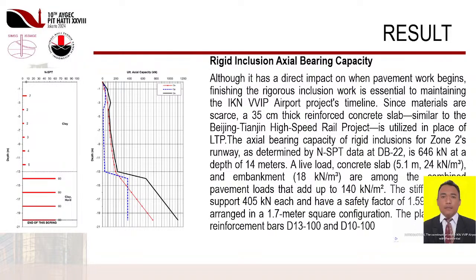The axial bearing capacity of rigid inclusions for Zone 2's runway, as determined by NSPT data at DB22, is 646 kN at a depth of 14 meters. A live load, concrete slab, and embankment are among the combined pavement loads that add up to 140 kN per square meter. The stiff inclusions support 405 kN each and have a safety factor of 1.59. They are arranged in a 1.7 meter square configuration. The placement of reinforcement bars D13-100 and D10-100.